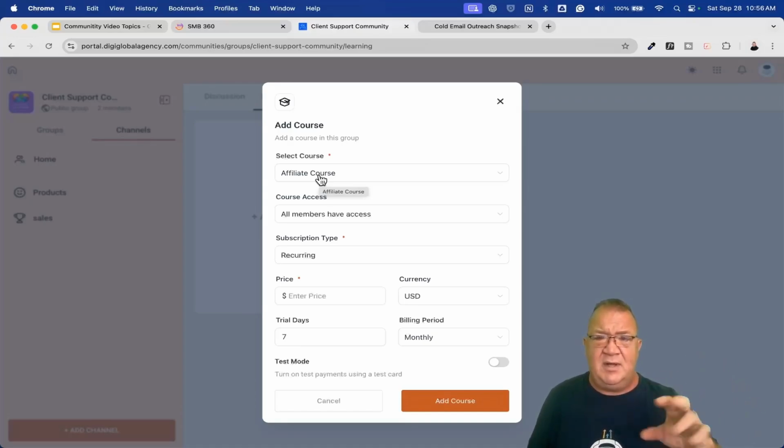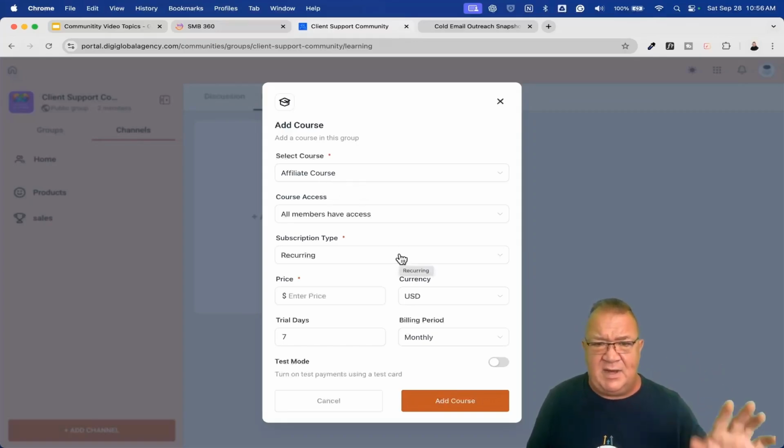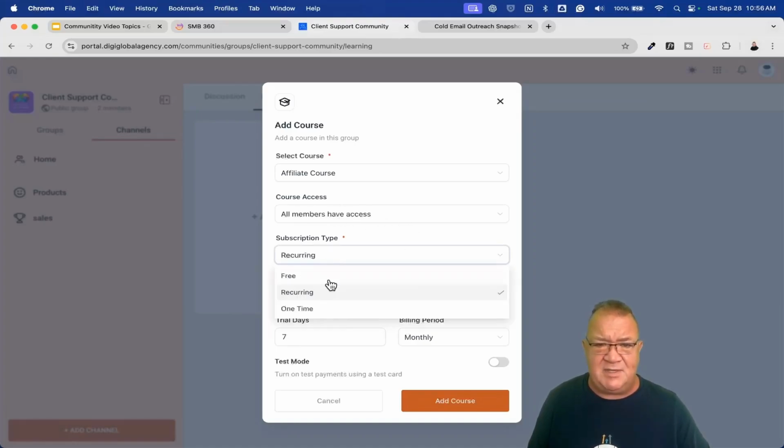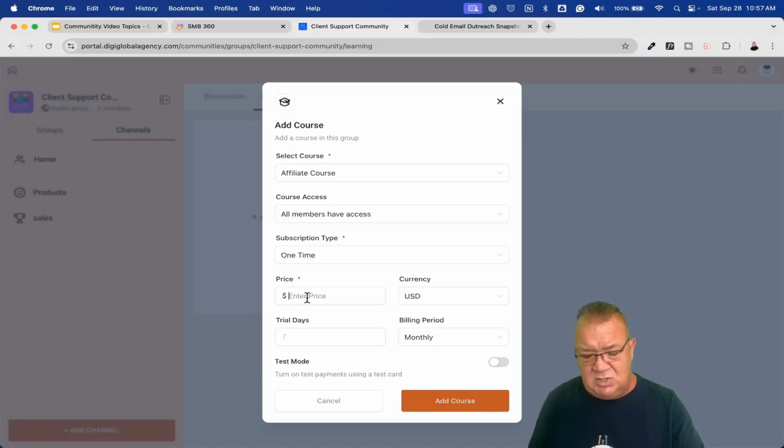So if I have a funnel, I can go through and sell that for free and things like that, or give that away as an opt-in. But here, if I wanted to, I can actually set up a subscription type for this one. So I can make it free, I can make it recurring, or I can make it a one-time payment. So I'm going to make it a one-time payment. I'm just going to do $47. So $47, I'm going to have a trial period here that I see, and then right now I can sit back and add a course.